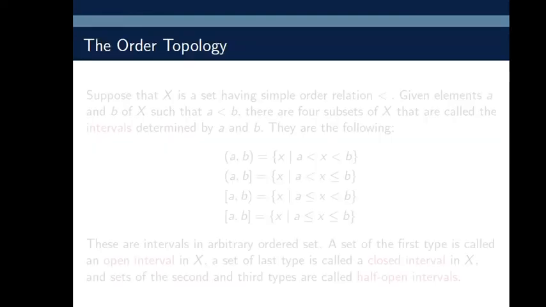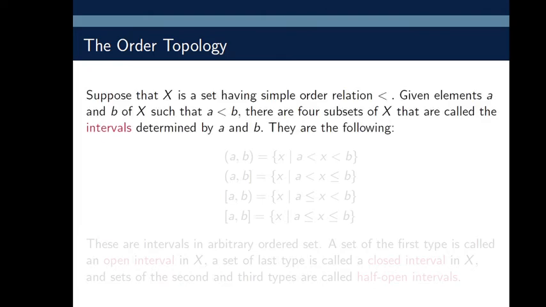The order topology. So in the order topology, we are familiar with the ordered set. If X is a simply ordered set, then there is a standard topology for X defined using the order relation less than. It is called the order topology. So in this section we consider the same relation and study some of its properties. So first we discuss some definitions. These definitions are familiar to you on the real line.